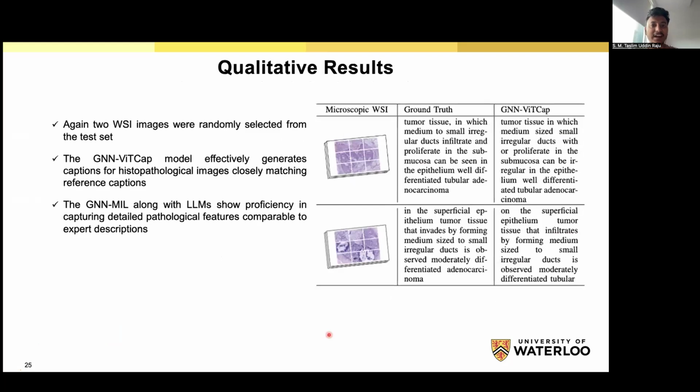And here we can see our quality results. Here we randomly selected 2 whole slide images, and the GNN-ViTCap model effectively generates captions which are closer to the ground truth captions.